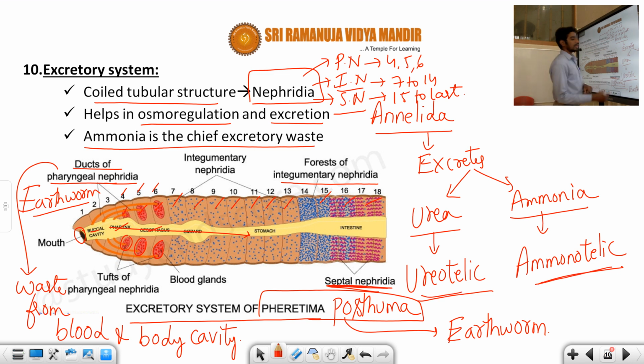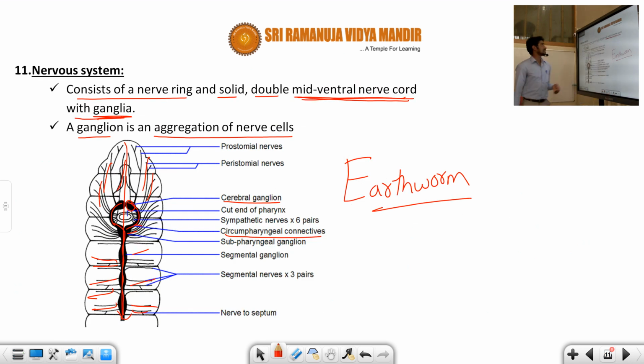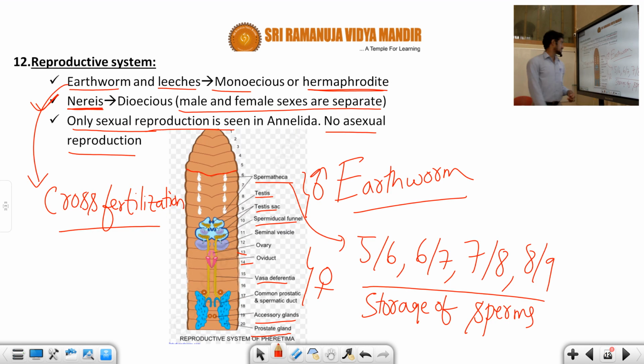Okay. Next, I will also discuss the nervous system. There is a nerve ring and a solid, double, mid-ventral nerve cord with ganglia. A ganglion is nothing but an aggregation of nerve cells. This is a diagrammatic representation of the nervous system of the earthworm.